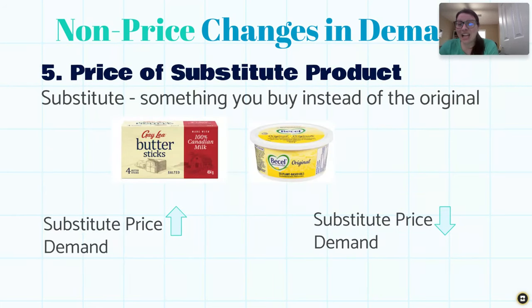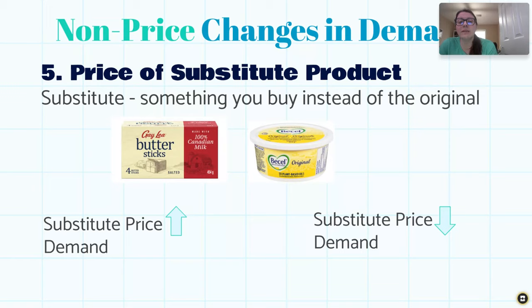All right. Next, we're going to talk about something called substitute products. So in a lot of industries and a lot of products and services that exist, we see products that are slightly different, but that people will use instead of each other. So we're not talking about different brands of the exact same product, okay? But we're looking at two products that basically get consumed the same way or at the same times for consumers, that they could choose one over the other.